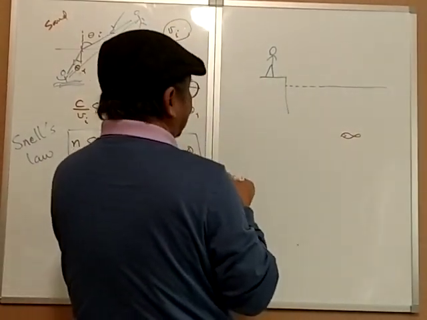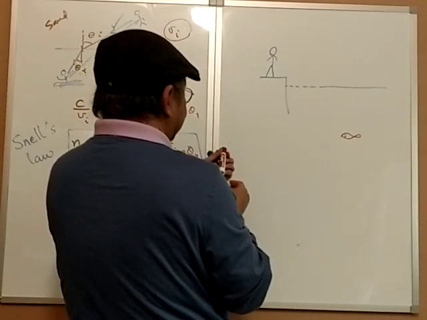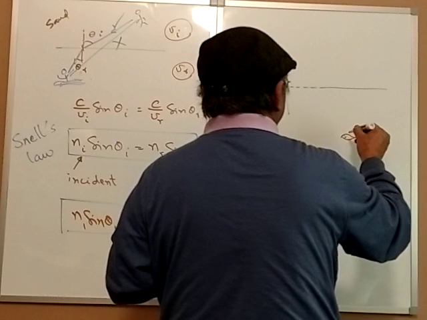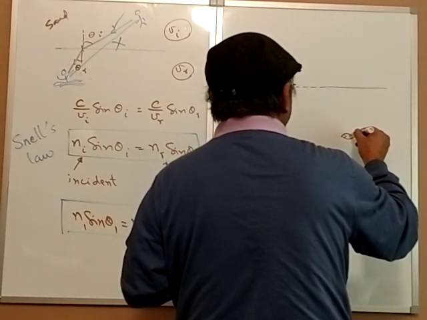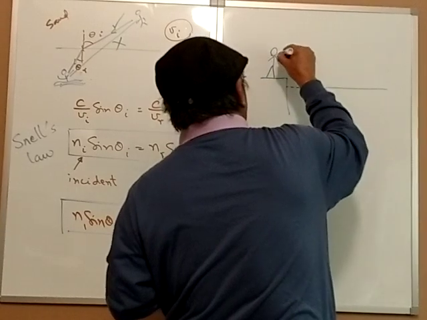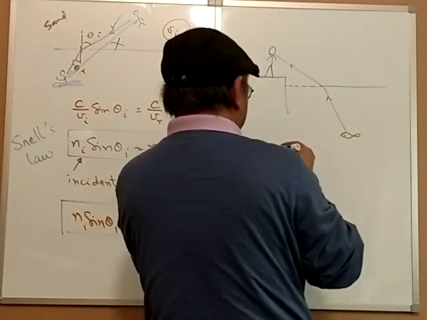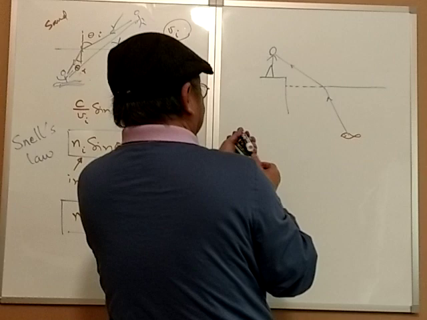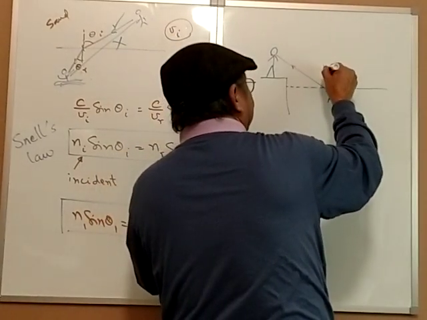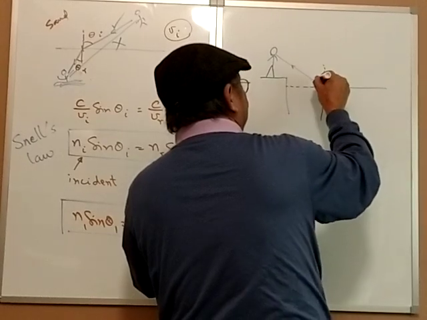Okay, so the person that's seeing that fish, the light ray from the fish is actually going like this. See? So the perpendicular line to the surface is here.